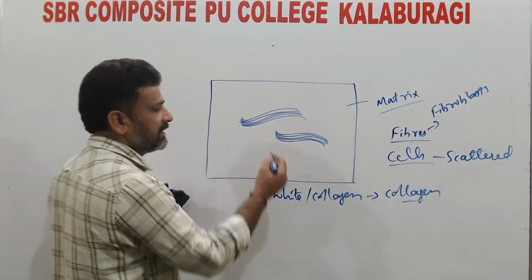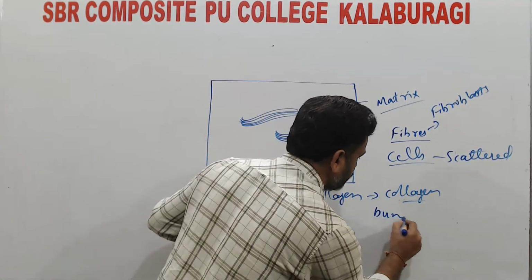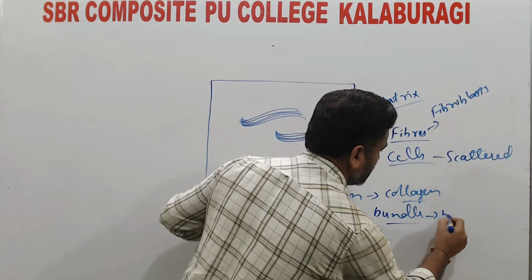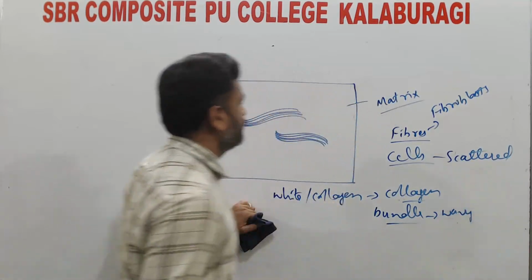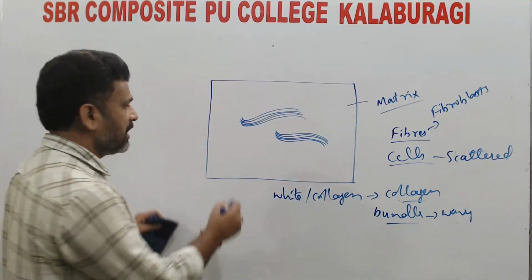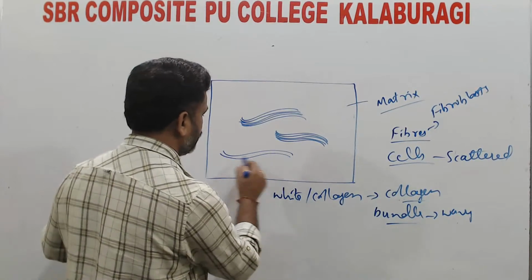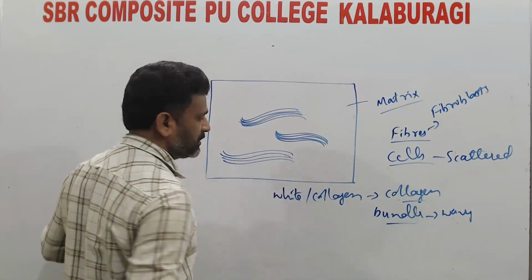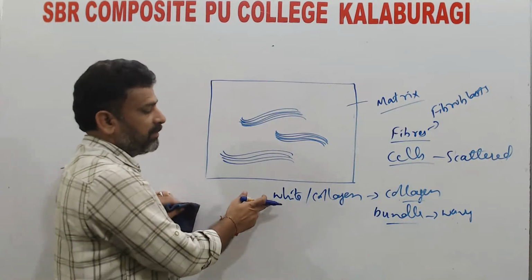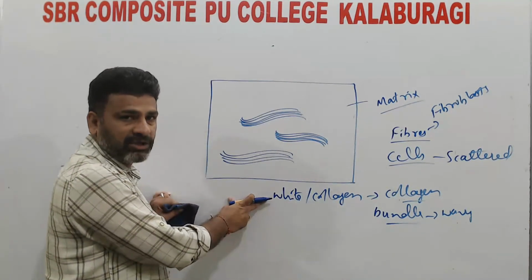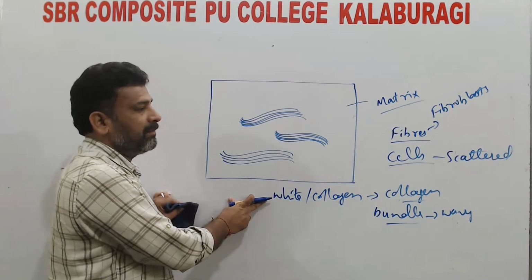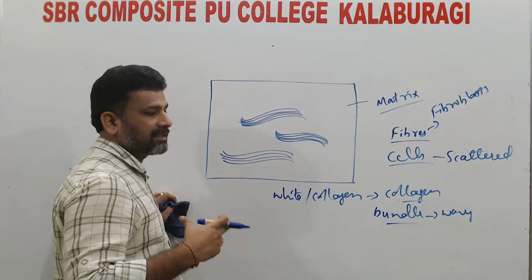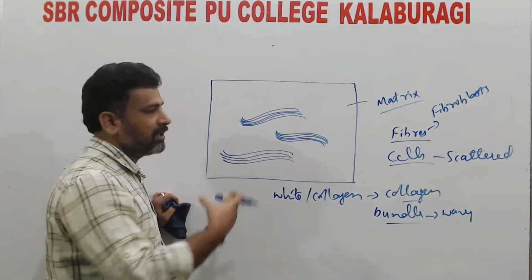It occurs in the form of bundles, present as wavy-like structures within the areolar tissue, in groups, and they are unbranched. The white fibers or collagen fibers are unbranched. They mainly provide strength and stiffness to the tissue.